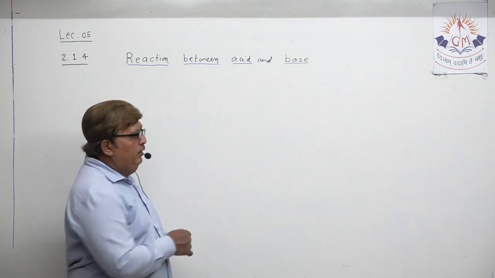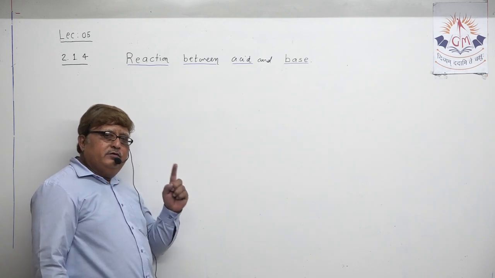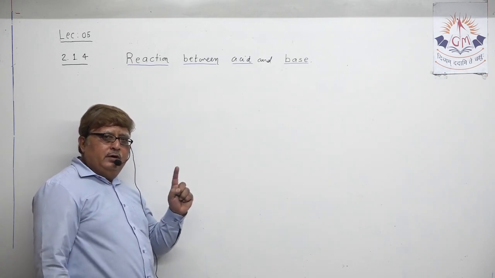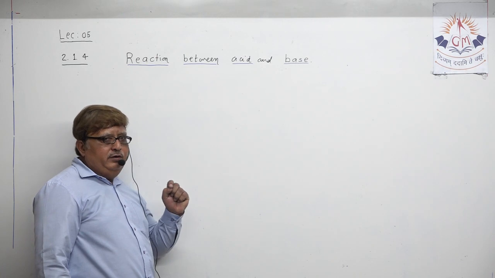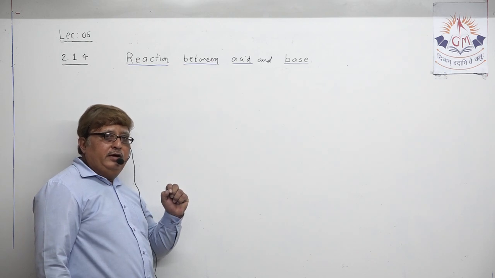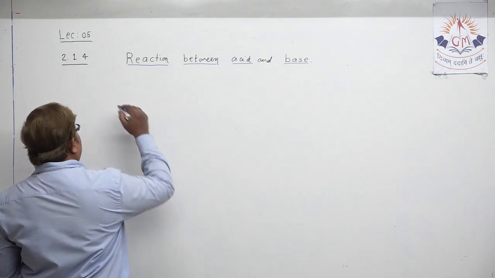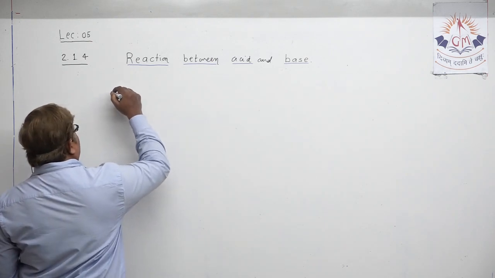So, for understanding the reaction between acid and base, I will first write a generalized chemical word equation for that.